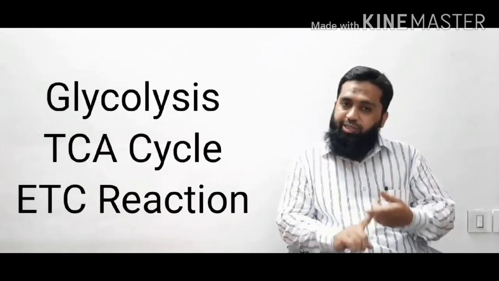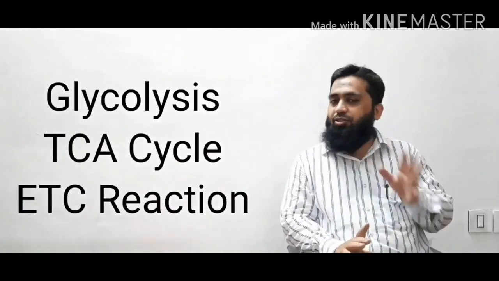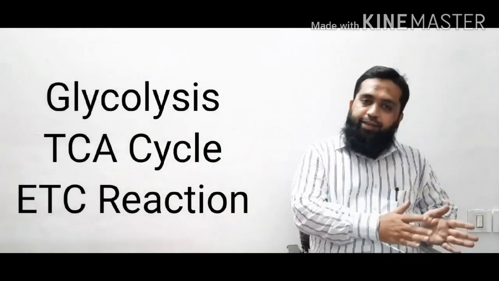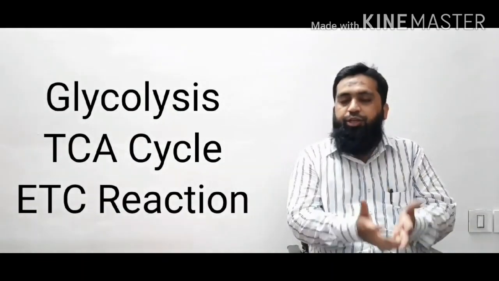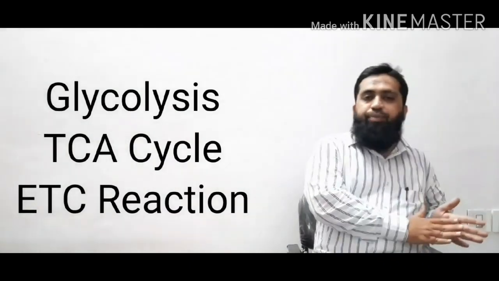So let us recall again, all these things are happening in the presence of oxygen inside the cell. So this is called cellular respiration of the aerobic type, in the presence of oxygen. Glucose gets oxidized in the cytoplasm, and the process is called glycolysis. Then there is the TCA cycle and electron transfer chain reaction, which take place in the mitochondria. ATP molecules are generated, and this ATP gets converted into ADP by the liberation of energy. So this is how everything happens inside the cell, in the presence of oxygen.